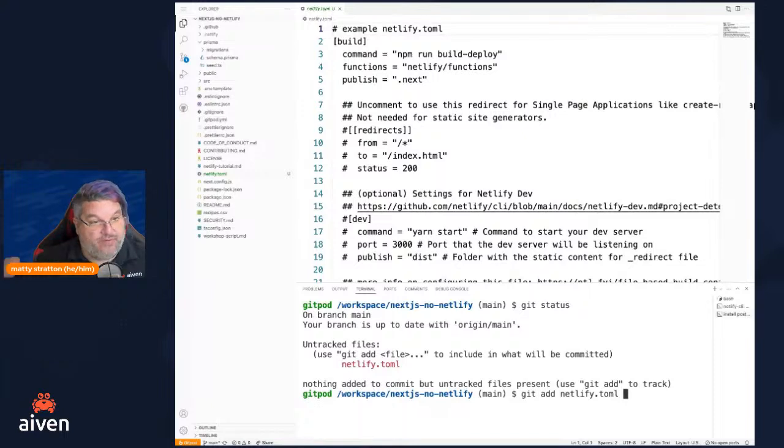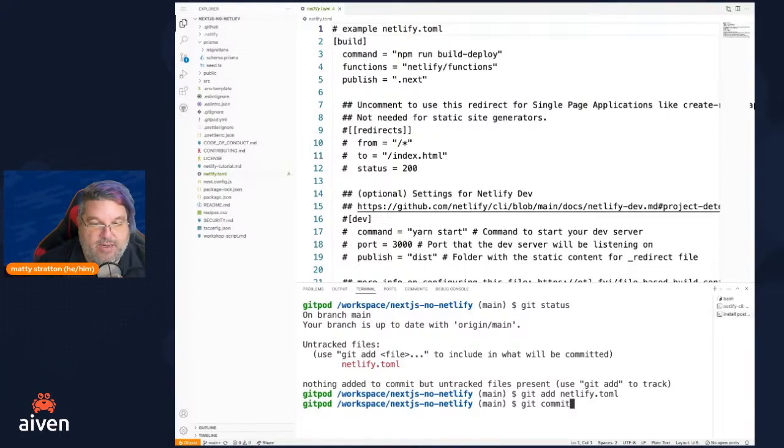And if you're not as familiar with how git works in your head, when we click add, what we're fundamentally doing is imagine that you have a box. The box is open. So right now the box is kind of empty. By saying git add netlify.toml, I'm saying take the netlify.toml file and throw it in the box, but don't close the box. You can leave the box open. So at this point, we now have netlify.toml sitting in our open box. I can pull it out of there if I want. I can throw more stuff in there. But in this case, I'm like, you know what? That's the only thing I want to put in this box that I want to ship up to my repository. So I'm going to go ahead and close the box. I'm going to tape it up, and I'm going to do that with a commit command.